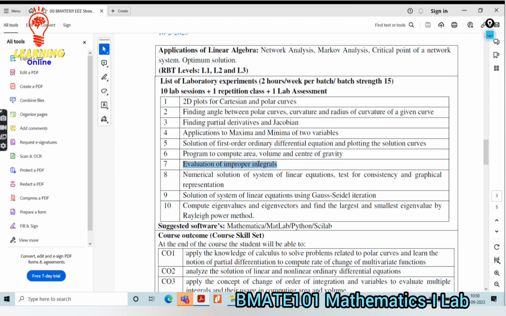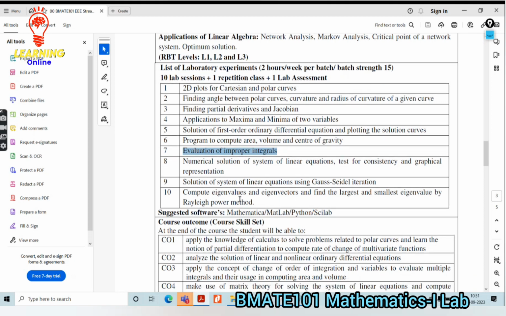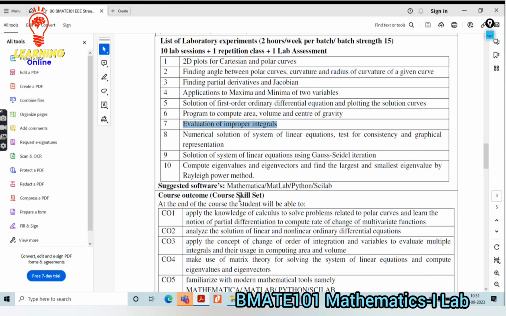Then the seventh one is the evaluation of improper integrals. You might have studied integration. That integration is used for making the proper evaluation of the improper integral, because an improper integral will not have a proper solution directly.